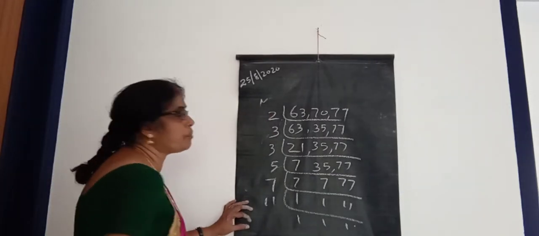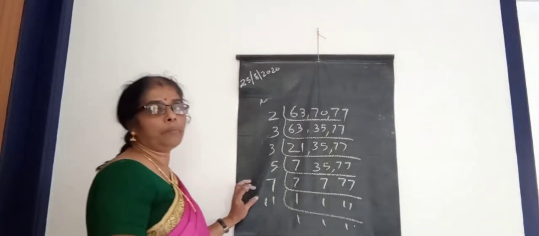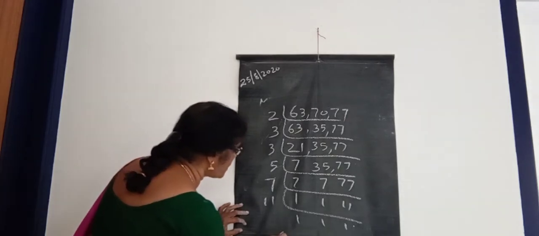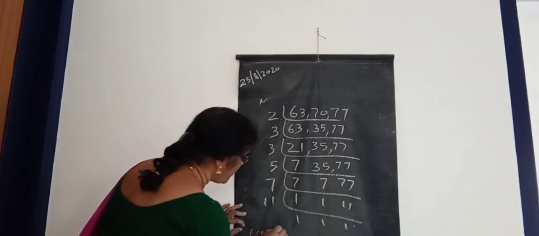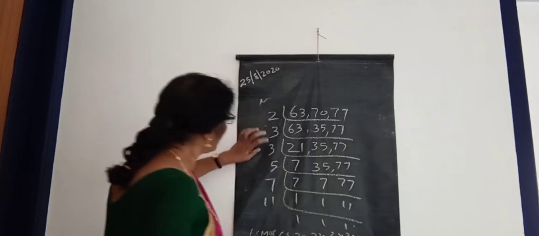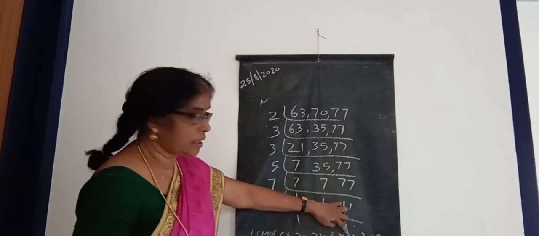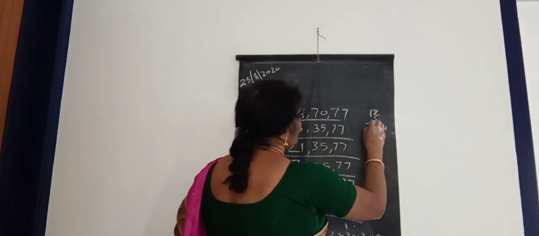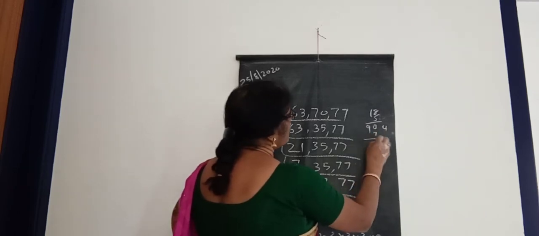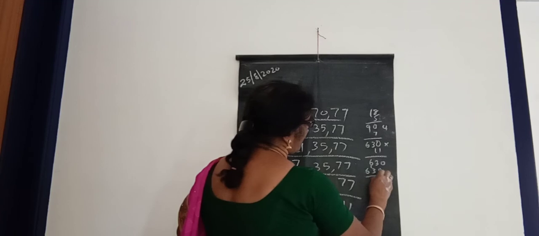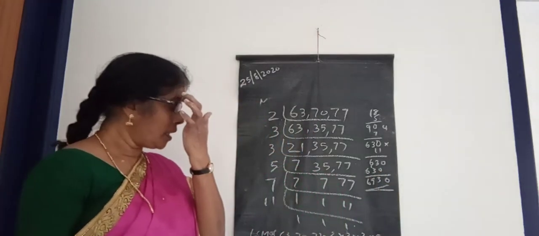The minimum distance, the LCM of the measurement of steps 63, 70, 77, is equal to 2 into 3 into 3 into 5 into 7 into 11. 2 3s are 6. 6 3s are 18. 18 into 5, look here, 90. 90 into 7, 630. Into 11, yes, 6,930.